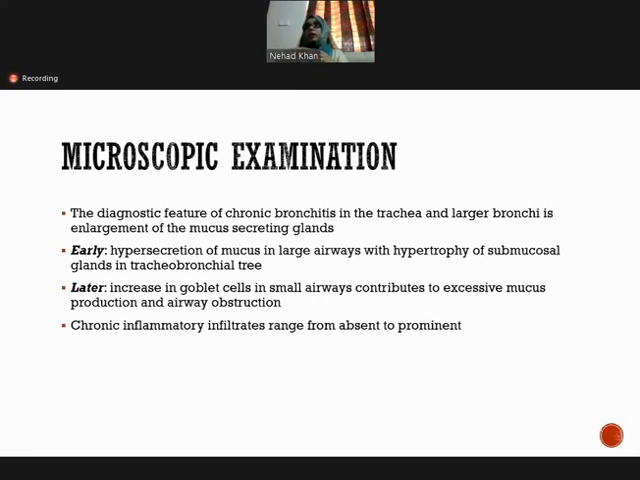This will increase the resistance in the airways, which we discussed on the very first slide, that in COPD there is increased resistance to airflow. So in chronic bronchitis, what causes the increase in the resistance? The excessive mucus production. And why is the mucus production increased? Because there is hypersecretion of mucus, and there is an increased amount of mucus glands. The number of the mucus glands is increased. Along with this, there is chronic inflammatory infiltrate, which can be mild to severe.